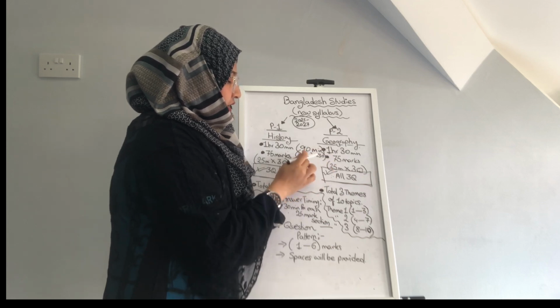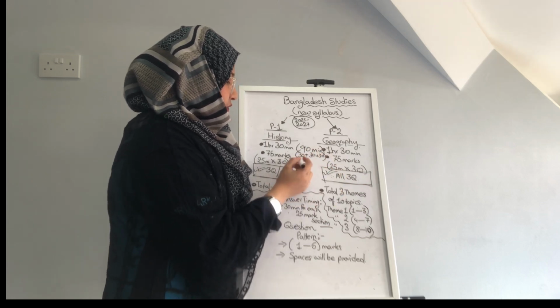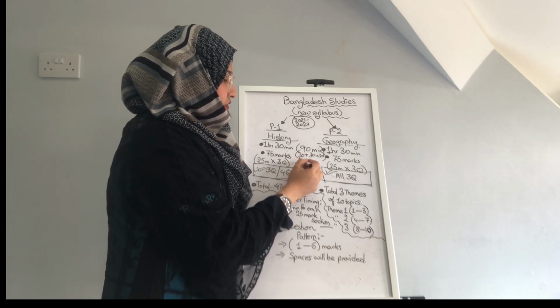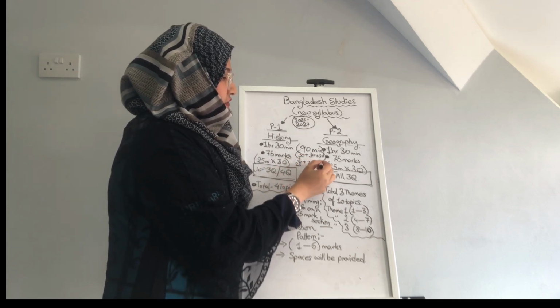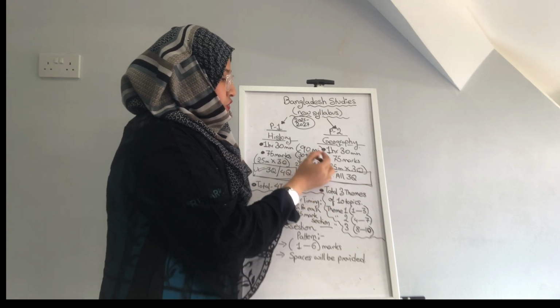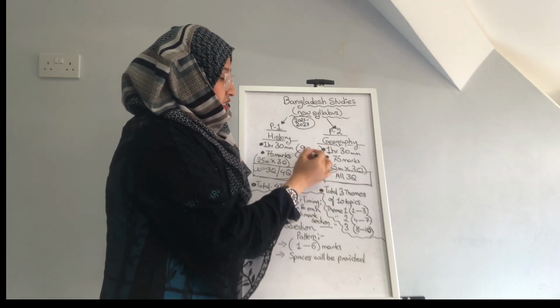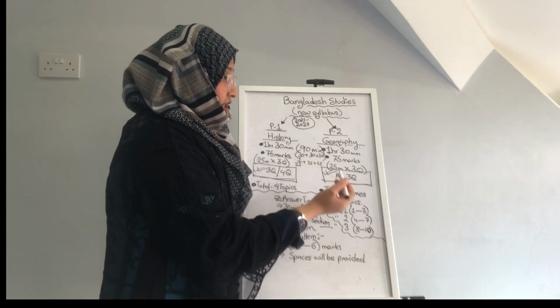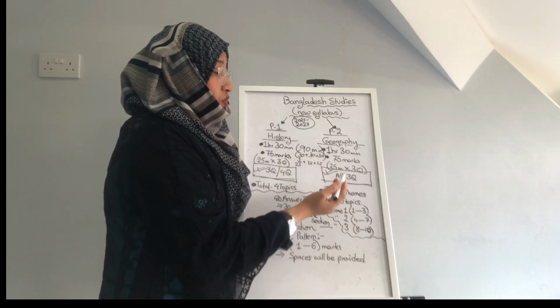So for each 30 minutes we have to complete each 25 marks question. So 25 plus 25 plus 25, which makes up a total of 75 marks. So in total you have 90 minutes, and out of these 90 minutes you have to complete 75 marks worth of questions. So how are you going to do that?